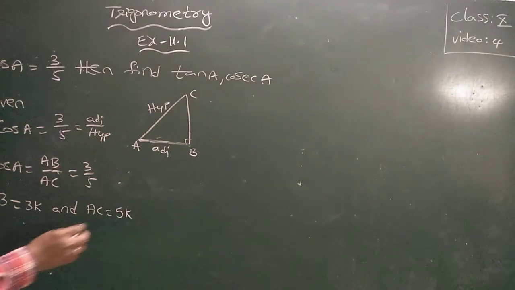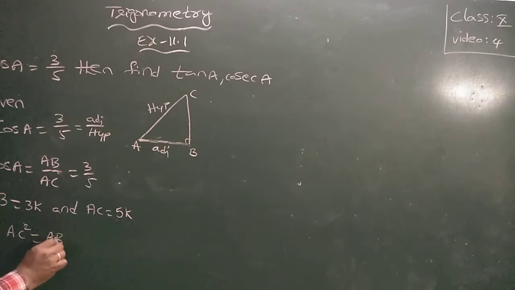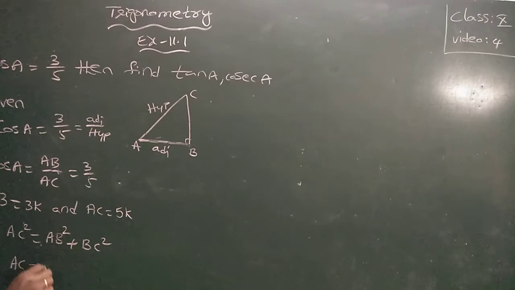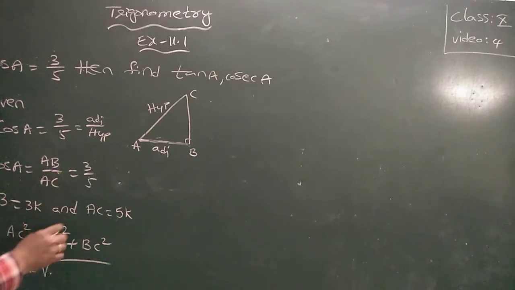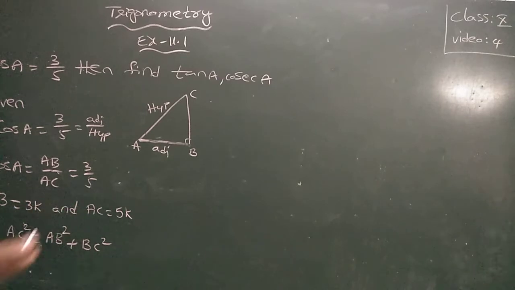Now by using the Pythagoras theorem, AC square is equal to AB square plus BC square. AB is 3k whole square, plus BC square, which I don't know, but AC is already there. Just substitute values first.